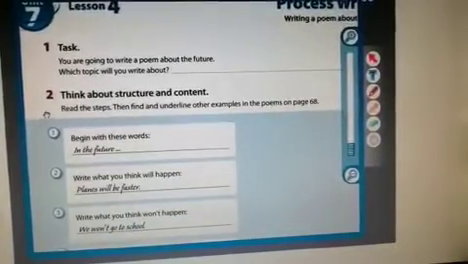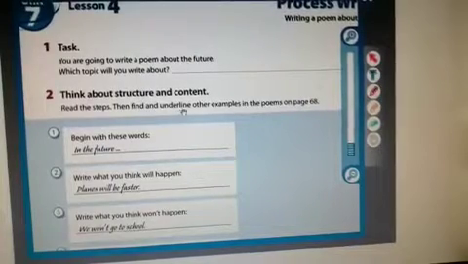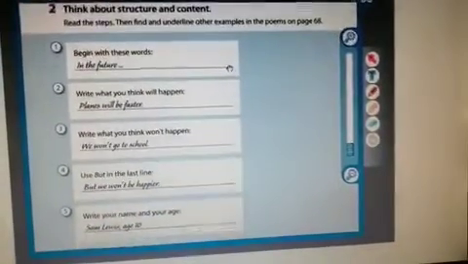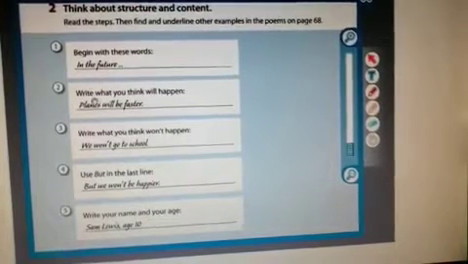Before you start writing your poem, think about structure and content. Read the steps. Here we have 5 steps. Then find and underline other examples in the poems on page 68. Begin your writing with these words: in the future. Then write what you think will happen and what you think won't happen.